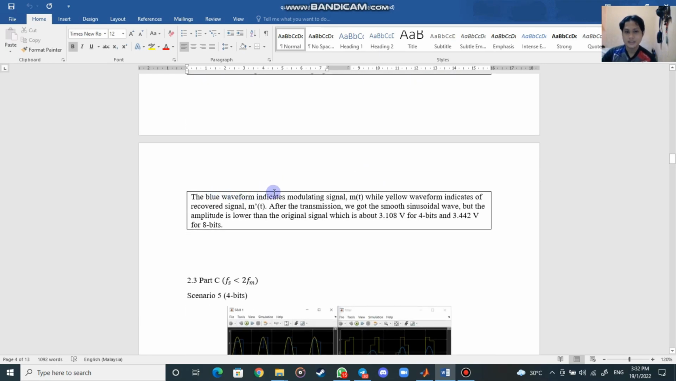The blue waveform indicates the modulated signal, while the yellow waveform indicates the recovered signal. After the transmission, we got a smooth sinusoidal wave, but the amplitude is lower than the original signal, which is about 3.108 volts for 4 bits, and for 8 bits it is 3.442 volts. That's all from me. I will pass to my other members to continue the explanation.